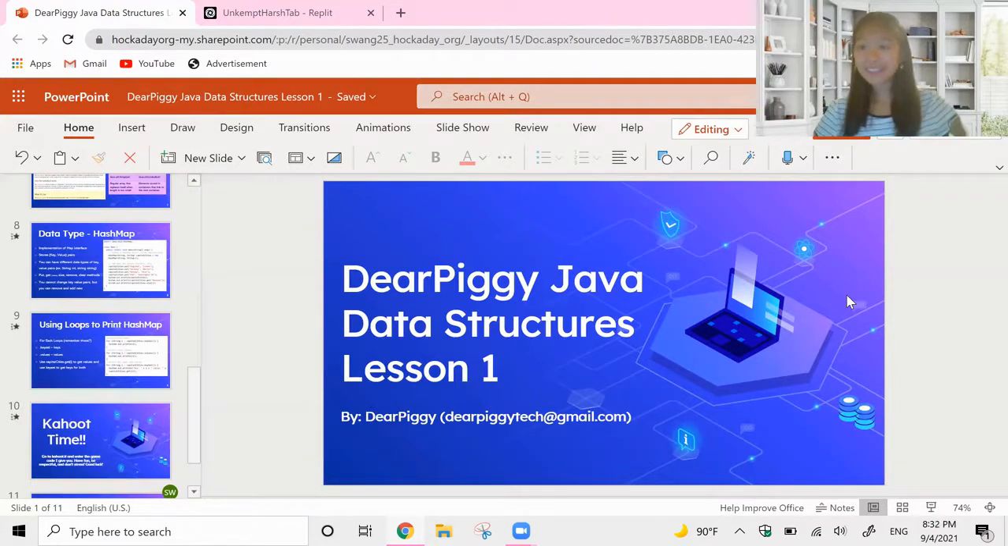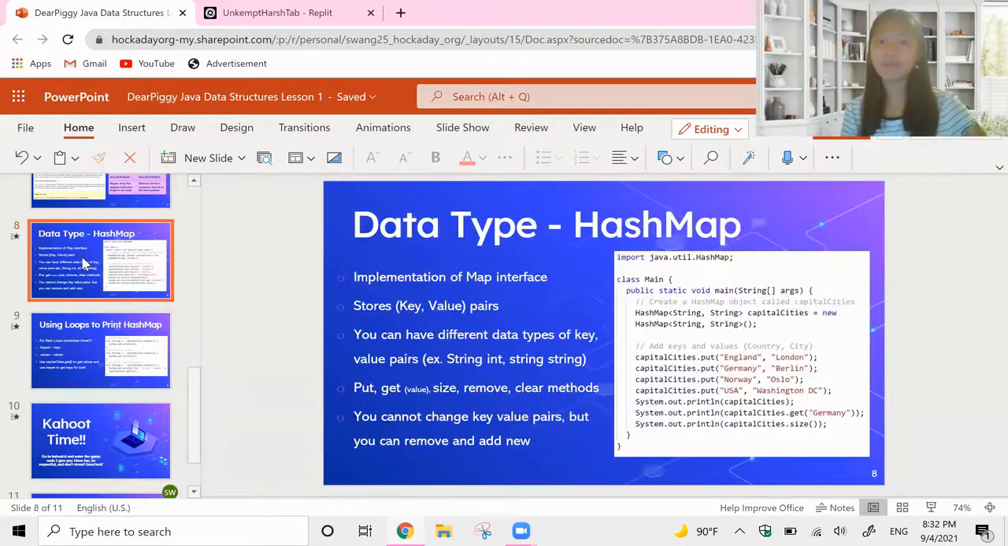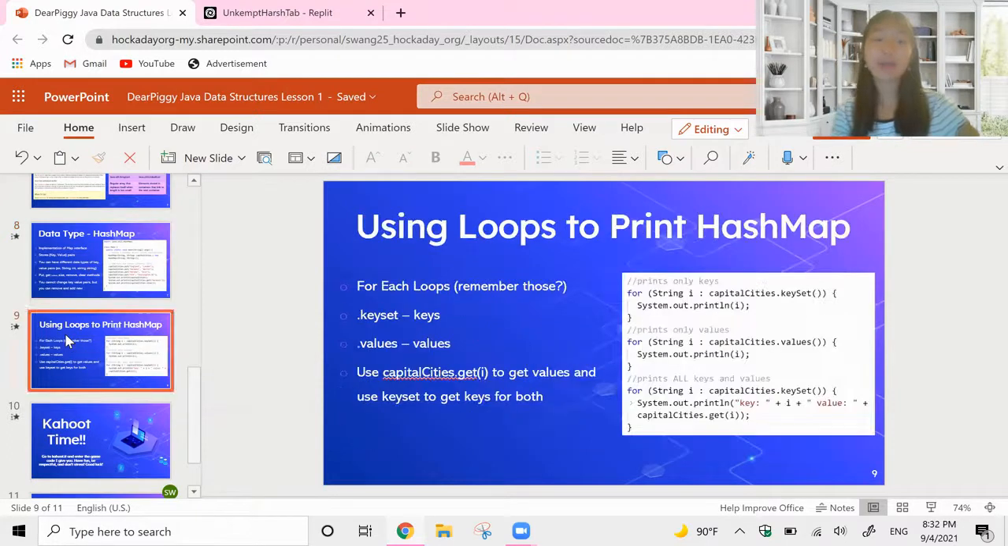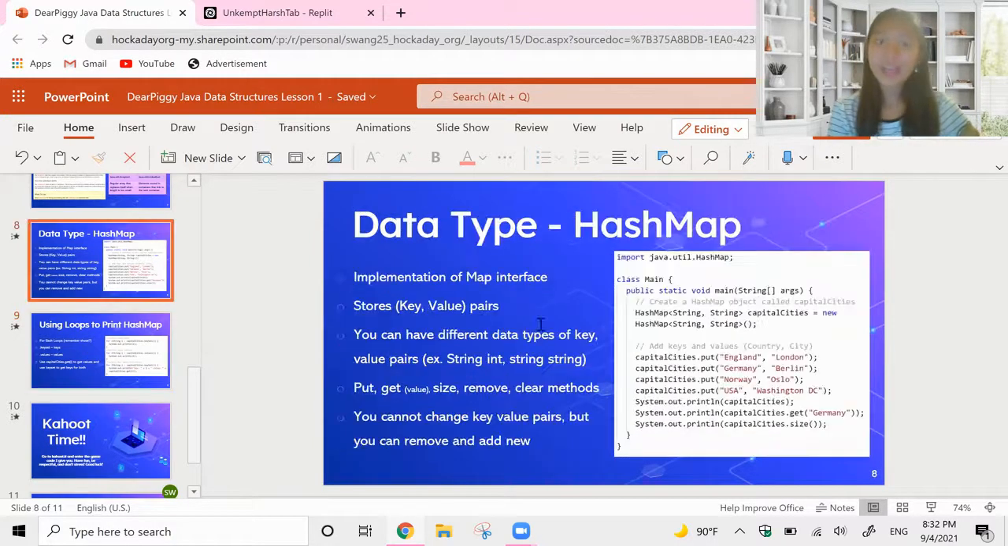So in this video, we are going to be talking about hash maps, which are another new data structure. We're going to talk about hash maps and how to create a hash map. And then we're going to talk about how to use for loops / for each loops to print out the values in our hash map. So let's jump right in.